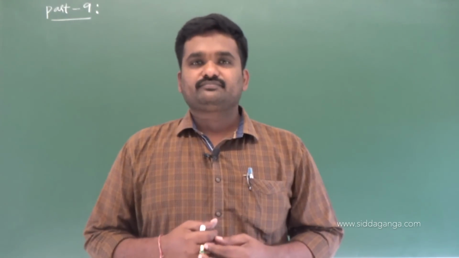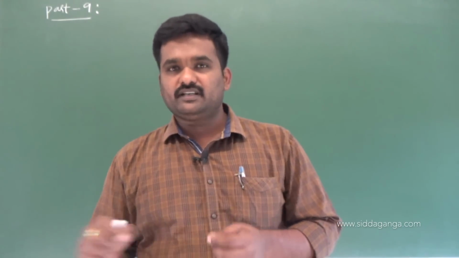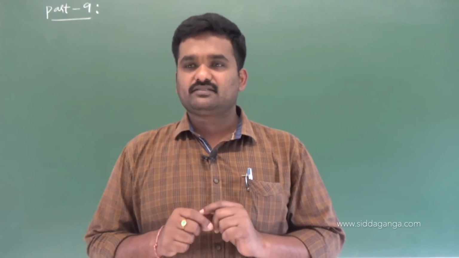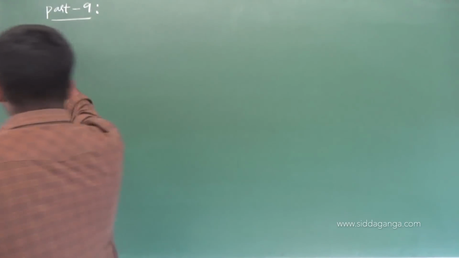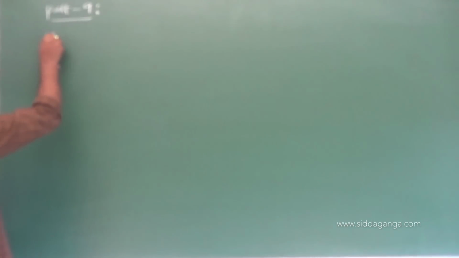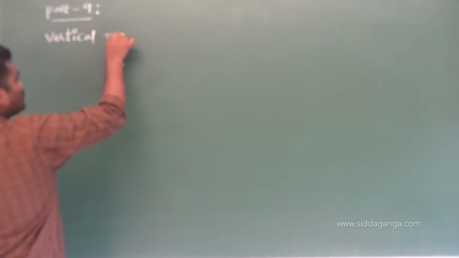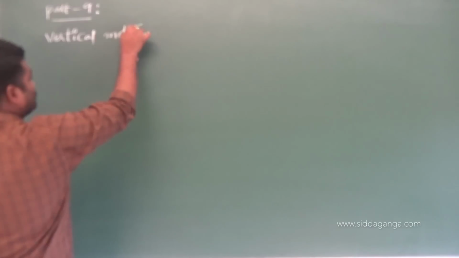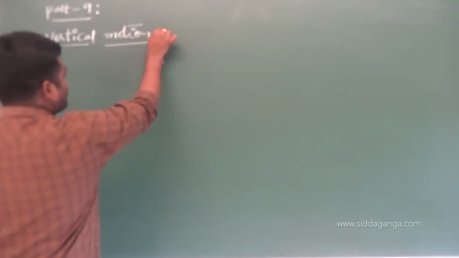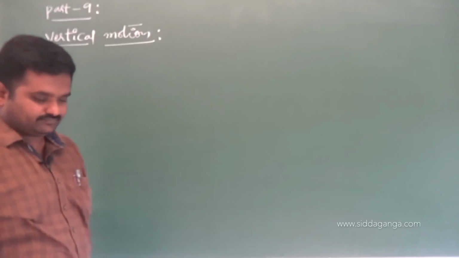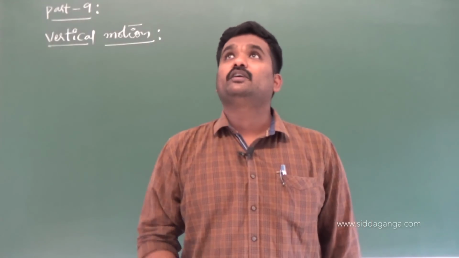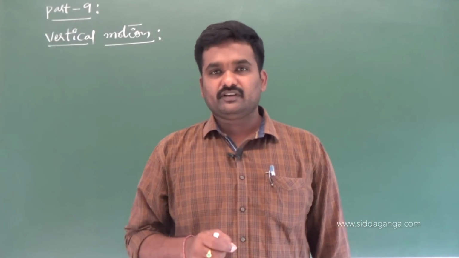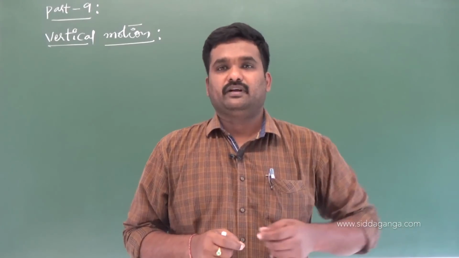So next thing, vertical motion. Till now we have studied the horizontal motion in a straight line. Now it is our turn to have some discussion related to the vertical motion. Vertical motion. And the two headings we are going to study here: one is a freely falling body, and the other one is a body which is thrown up. Definitely they are going to travel in a straight line path.